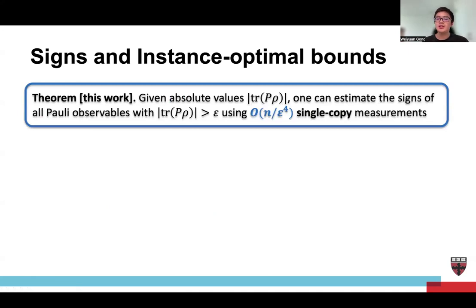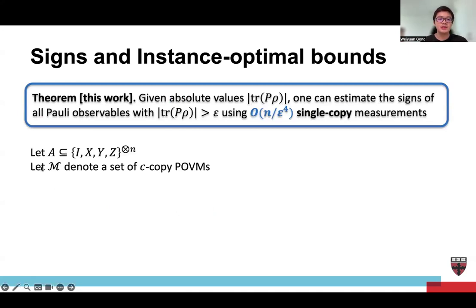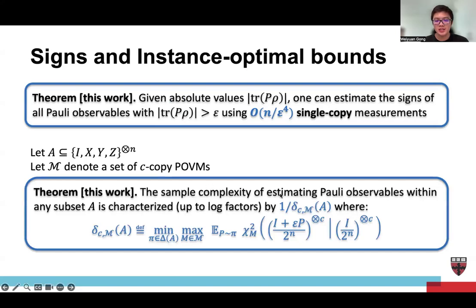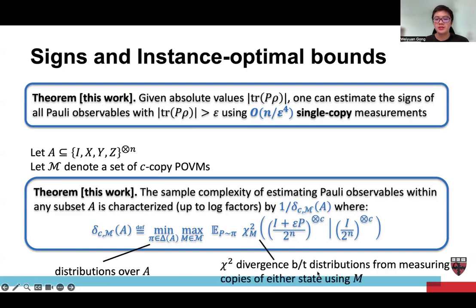A second result is the instance optimal bounds. So suppose we have a subset A and we have a set M denoting a subset of C copy POVMs. We show that the sample complexity of estimating Pauli observables within A is characterized by 1 over delta C M A. Well, the delta C M A is defined to be minimized over all the distributions on A, maximized over all the measurements in M, and suppose the P is chosen according to this distribution, the chi-square divergence between I plus epsilon p over 2 to the n, C copies, and C copies of the maximally mixed state.